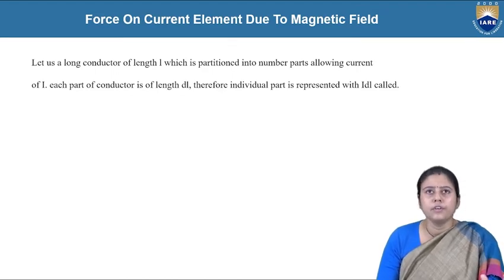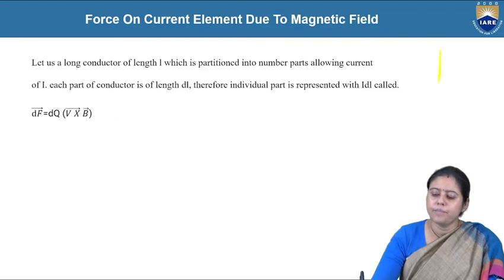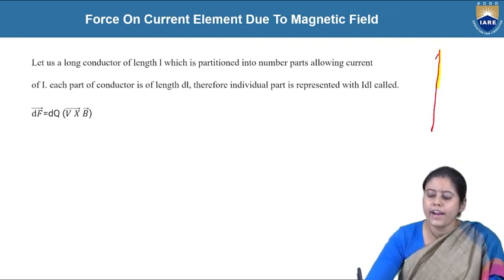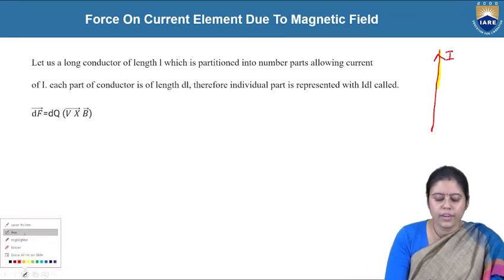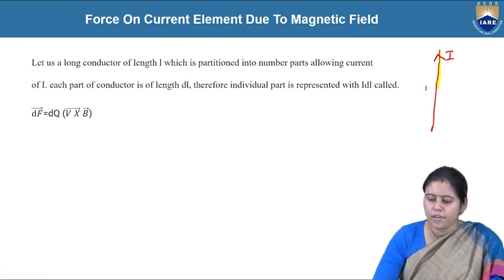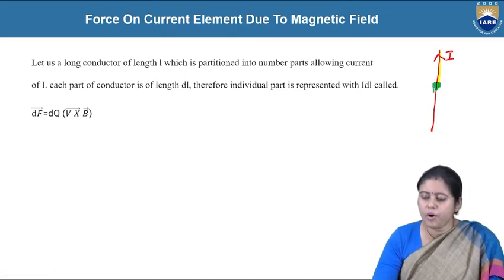Let us assume a long conductor of length L is partitioned into a number of parts. Each part has a small length. We can think of this as a current carrying conductor carrying a current I. We are assuming a small part here, and it is dl.